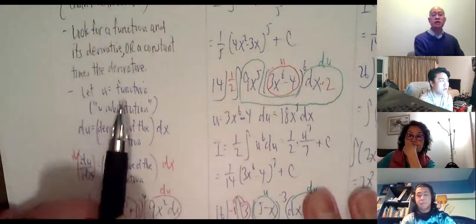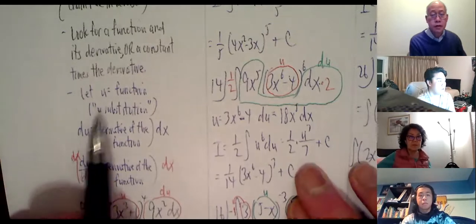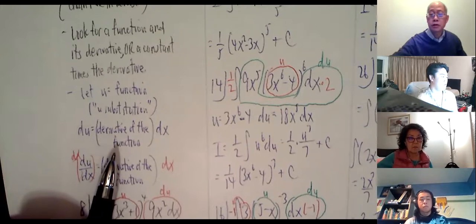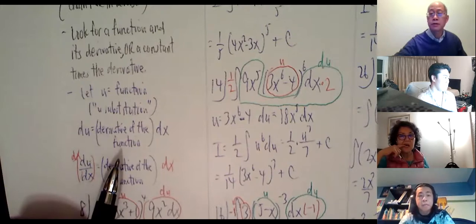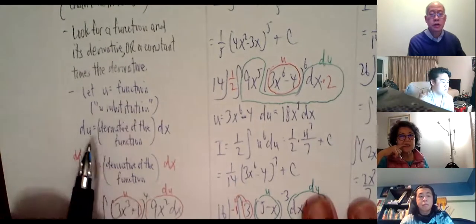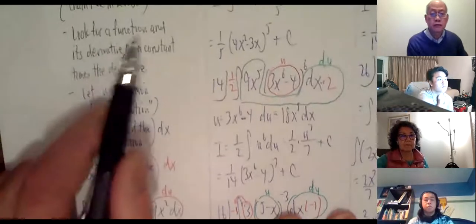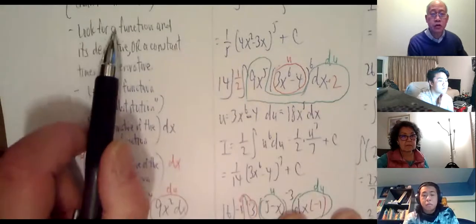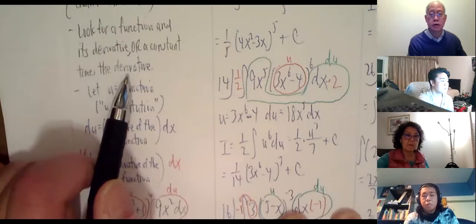We're going to let u be the function. This is something called u substitution. That du is the derivative of the function. Okay, I do hear somebody in the background, so can everybody mute themselves again, please? Okay, everybody please mute. So u is the function, so-called u substitution. Du is the derivative of the function. So we're looking for a function and its derivative, or maybe a constant times the derivative. So you don't have to quite see the derivative, but a constant times the derivative. If you're off by a constant, that's going to be okay, as I'll show you.